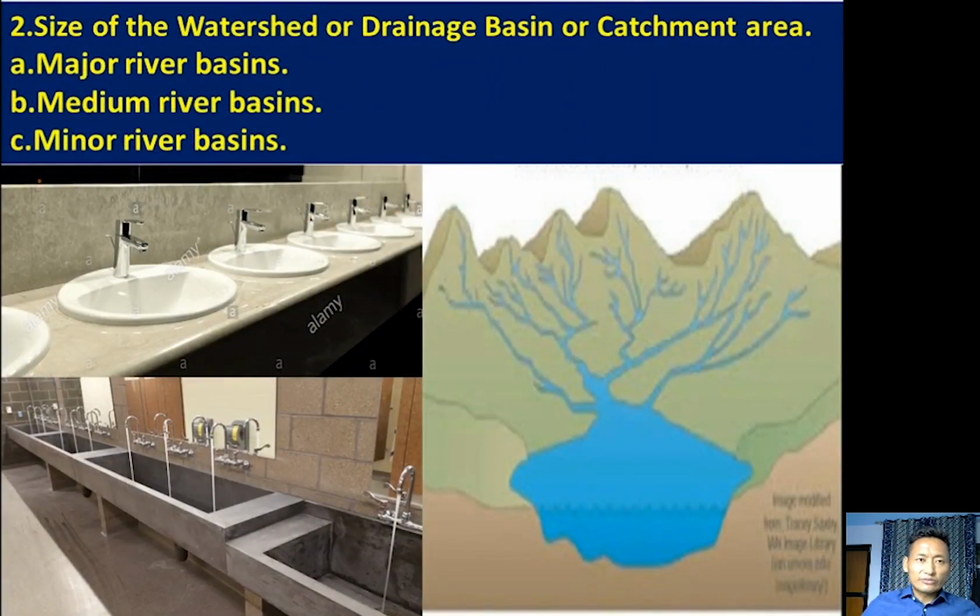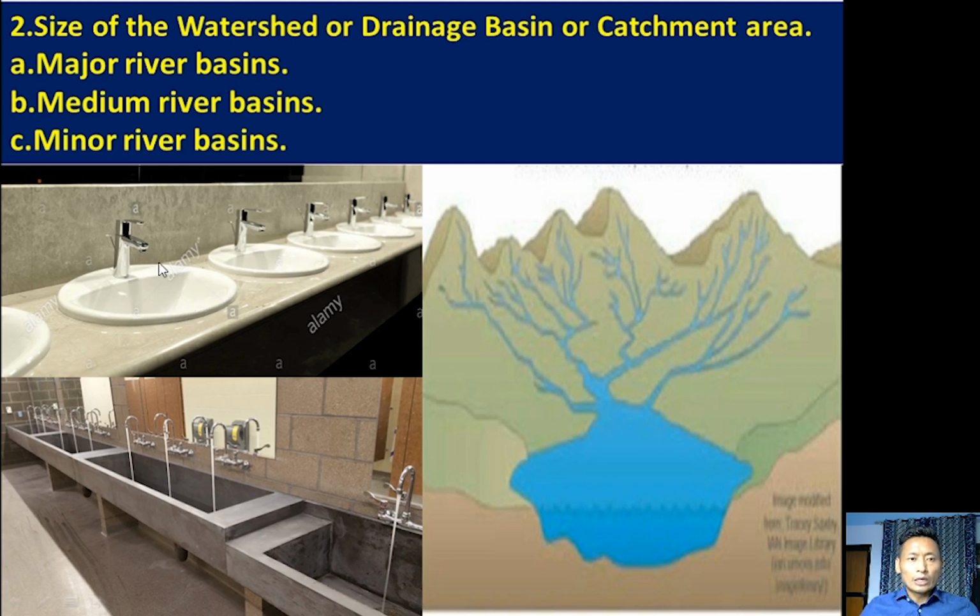The next classification, the second classification of river systems in India, is based on the size of the watershed, or the size of the drainage basin or catchment area. Based on the size of the watershed, the river systems in India are further divided into three: major river basin, medium river basin and minor river basin. Basin means the type of basin we all have in our bathrooms and kitchens. These are called wash basins.